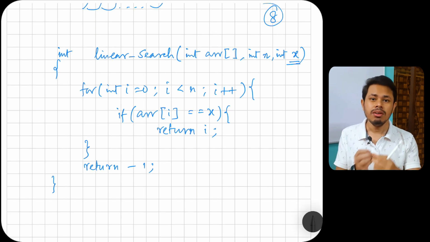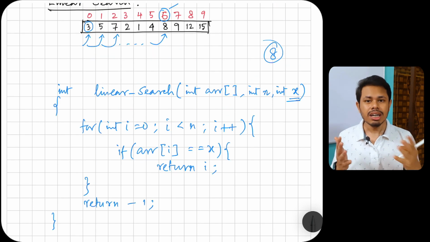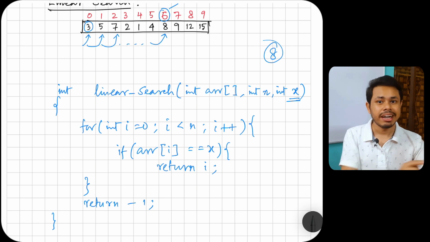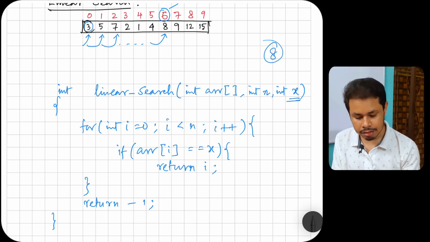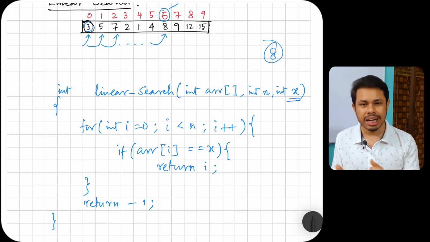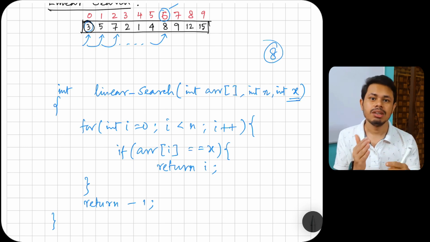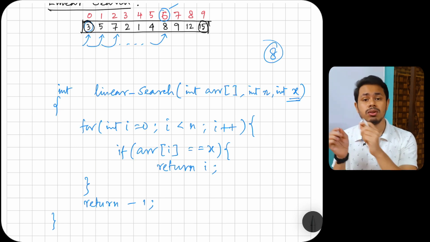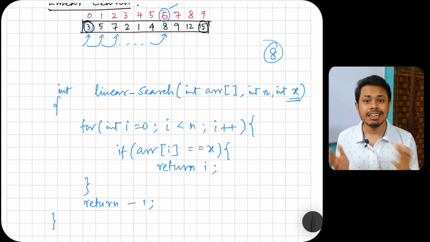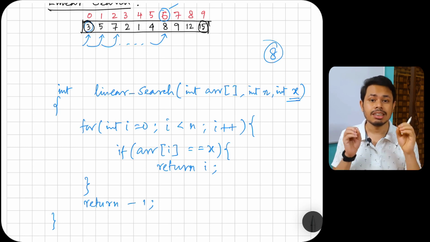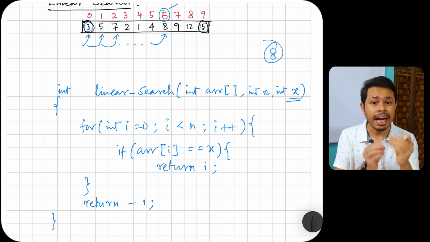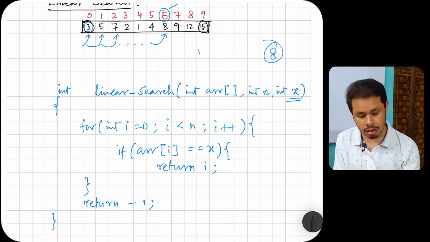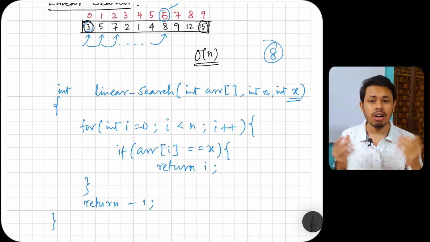Now tell me, what would be the time complexity of a linear search? You are searching from the left-hand side of the array to the extreme right-hand side. Let's say the element is present at the first position. You can immediately get the first element of the array and return the index. But if that element is present at the last index, you have to search the entire array. Whatever the size of the array is, you will be searching that many steps. So if the array size is n, the worst case time complexity would be order of n only. This is the time complexity of a linear search algorithm.